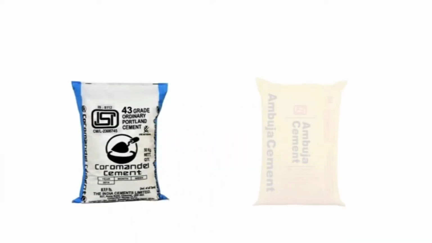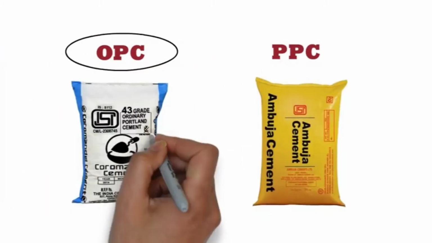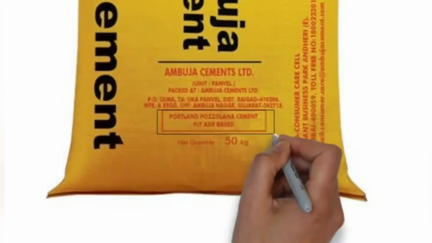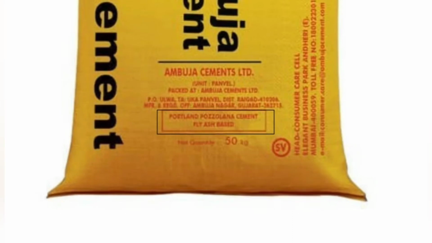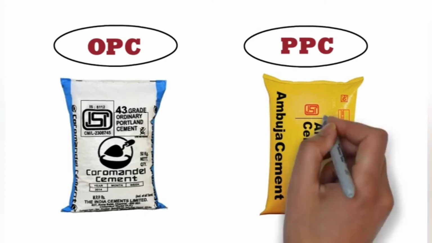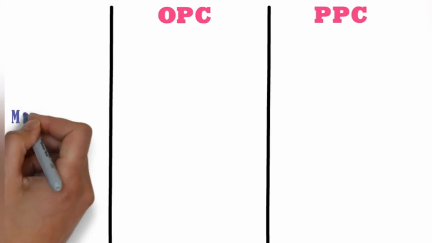Hello friends, in this video we will see the differences between OPC and PPC. So let's start. The long form of OPC is ordinary Portland cement and the long form of PPC is Portland Pozzolana cement. The ISI mark on an ordinary Portland cement bag is black in color, whereas the ISI mark on a Portland Pozzolana cement bag is red in color.